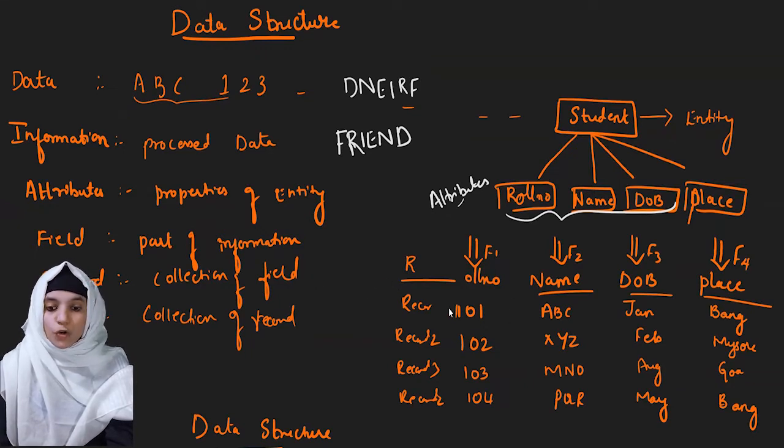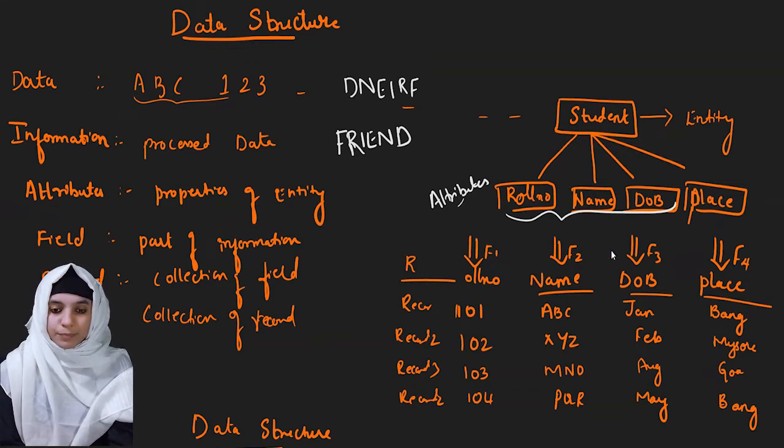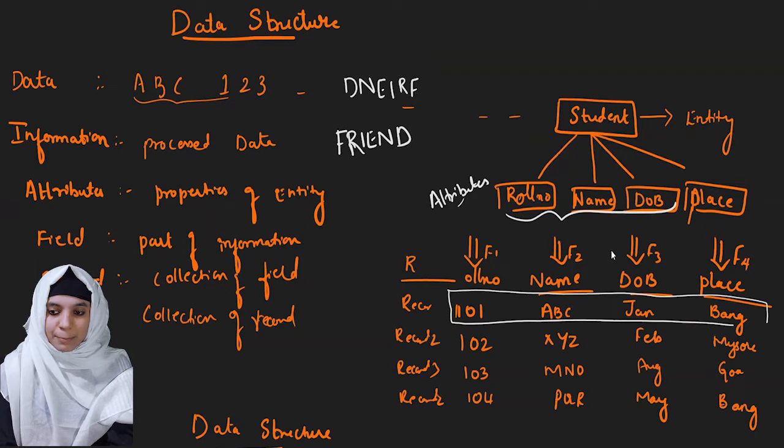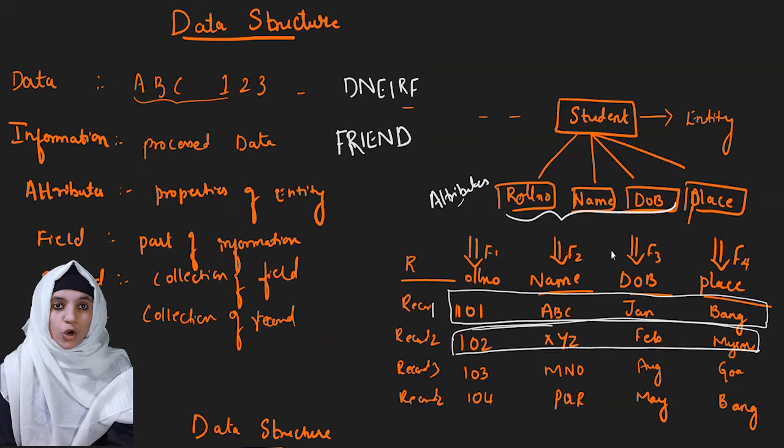Now the collection of fields will make one record. Here from 101 and ABC, Jan and Bangalore, this is your record 1, and 102, XYZ, Feb and Mysore will be your record 2.